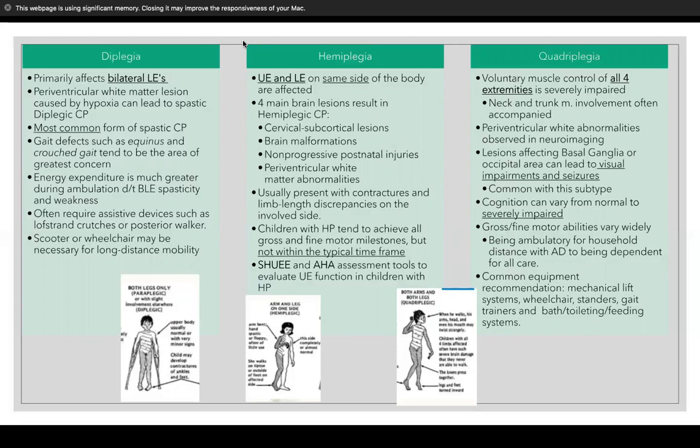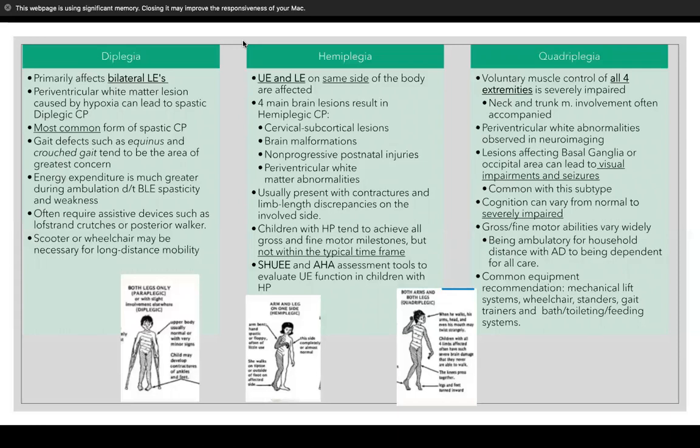This subtype usually presents with more contractures and limb length discrepancies in the involved side. And the book states because the affected side deals with more muscle spasticity that causes a decrease in muscle as well as bone growth. And in the long run, that causes decreased range of motion.